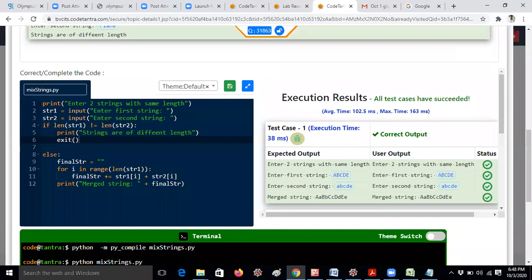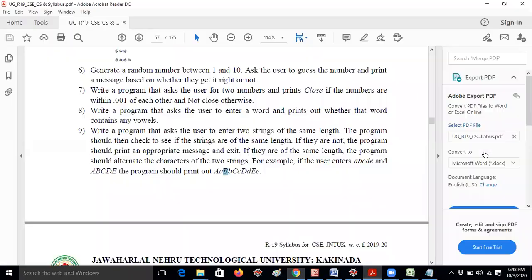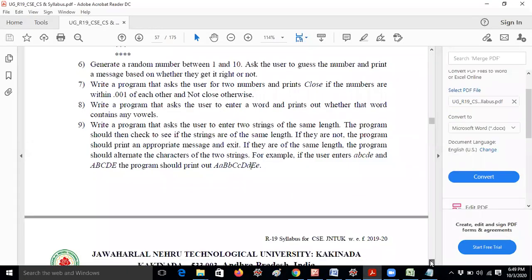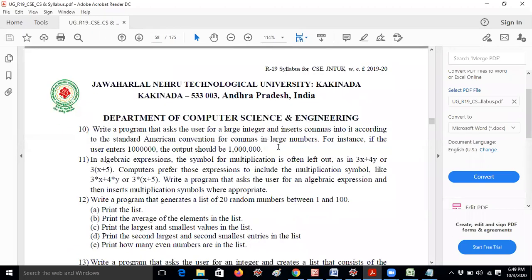Next question, the last question. This is only a 2 line program. Okay, I will take hardly 3 minutes. So the question is, write a program that asks the user for a large integer and inserts commas into it according to the standard American convention for commas in large numbers. For instance, if the user enters 1 lakh, the output should be 1,00,000 like that. I think the question is very easy, guys.